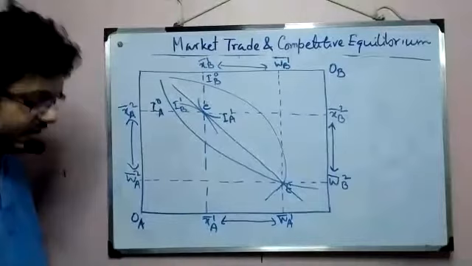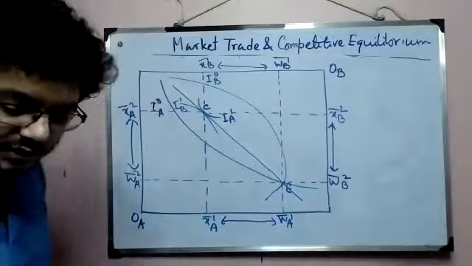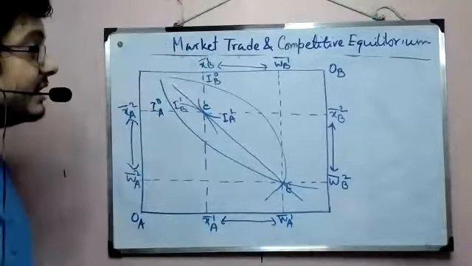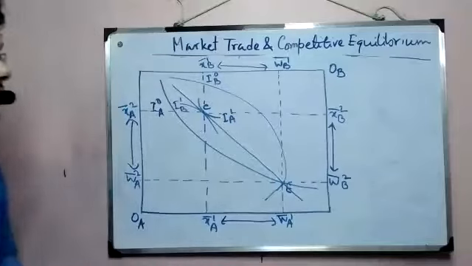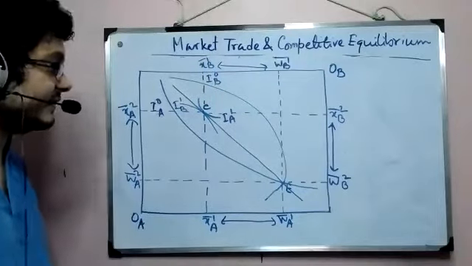The three conditions that you have just stated, at least one of them tells us demand must equal supply. That is one of the conditions to have the competitive equilibrium in the first place.